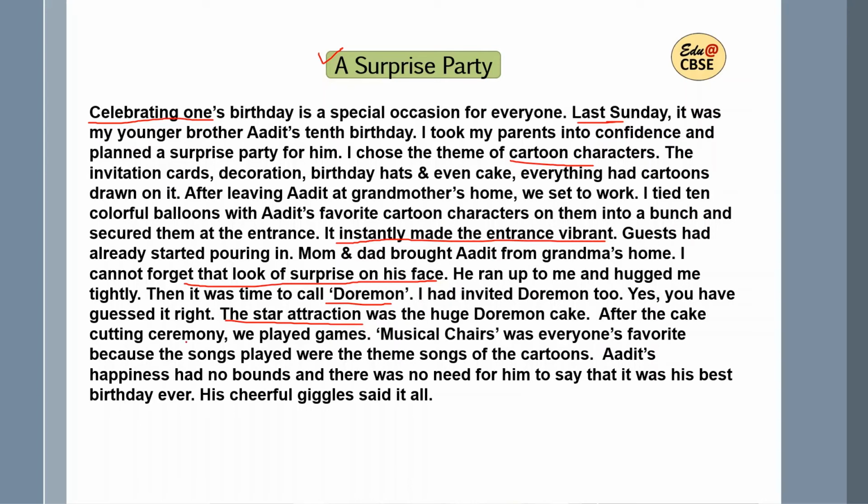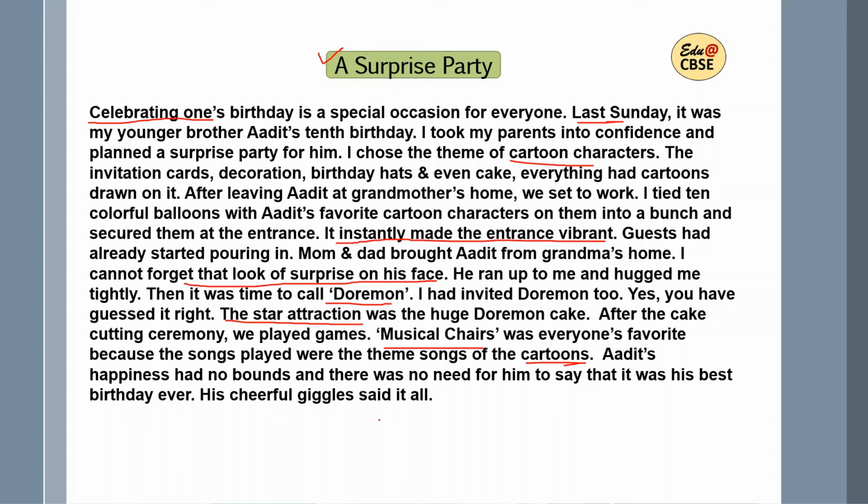After the cake cutting ceremony, we played games. Musical chairs was everyone's favorite because the songs played were the theme songs of the cartoons, since cartoons was the theme. So rather than just writing that musical chairs was played, write it this way. Adit's happiness had no bounds and there was no need for him to say that it was his best birthday ever. His cheerful giggles said it all.